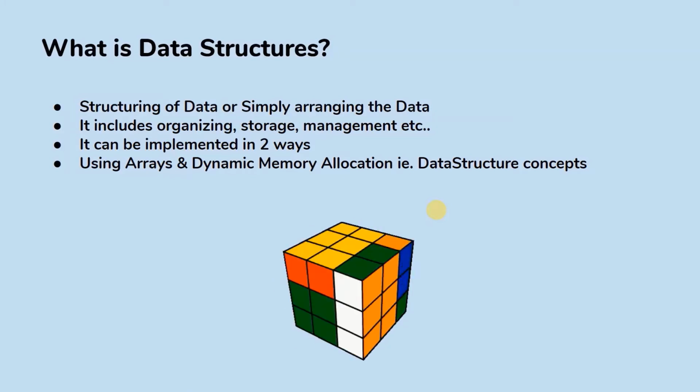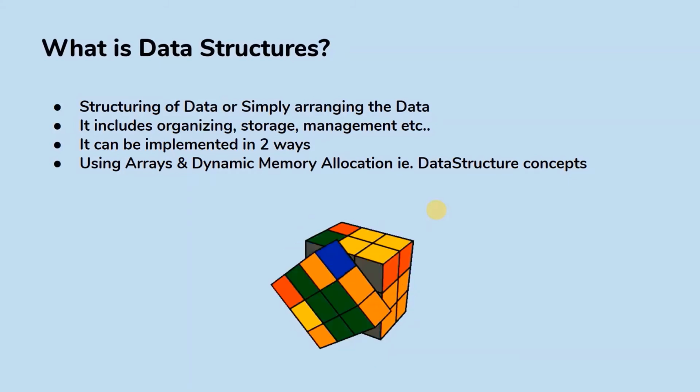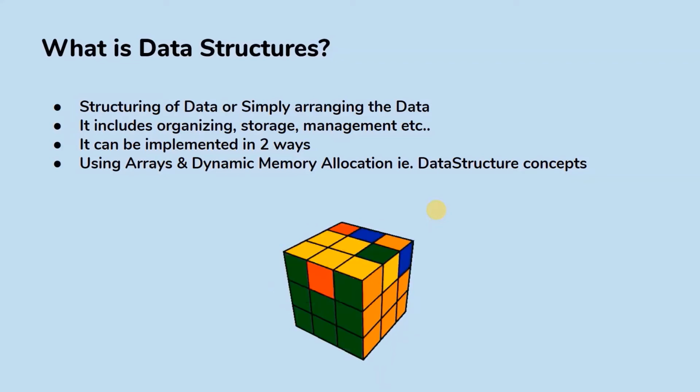It can also be implemented in two ways. One is by using the normal array implementation, and the other is dynamic memory allocation, which purely depends on data structure concepts. So this is what exactly a data structure is. I'll repeat once again: data structure is nothing but structuring of all the data in a simple fashion, or arranging the data in a particular order. So this is exactly what a data structure is.